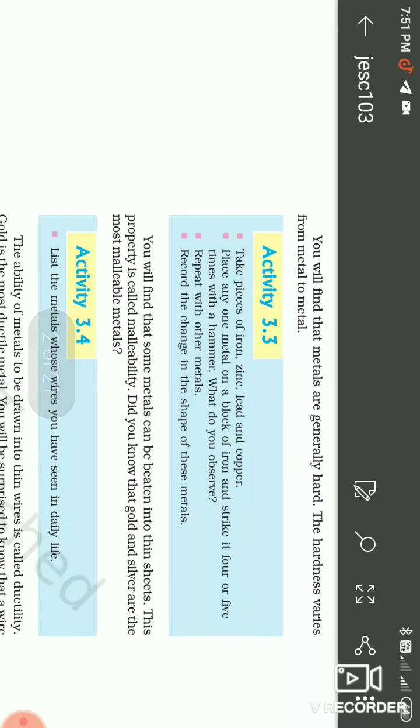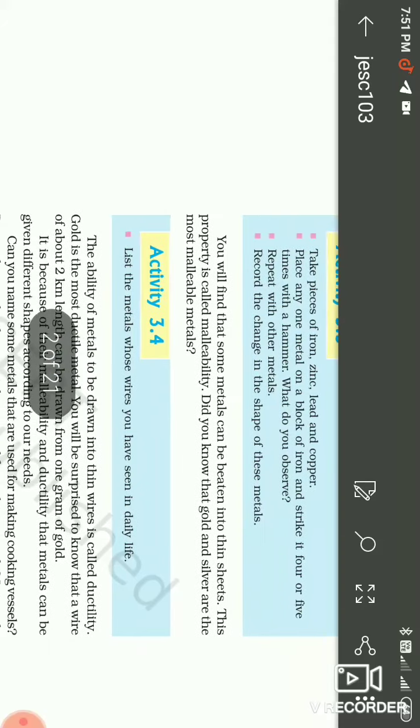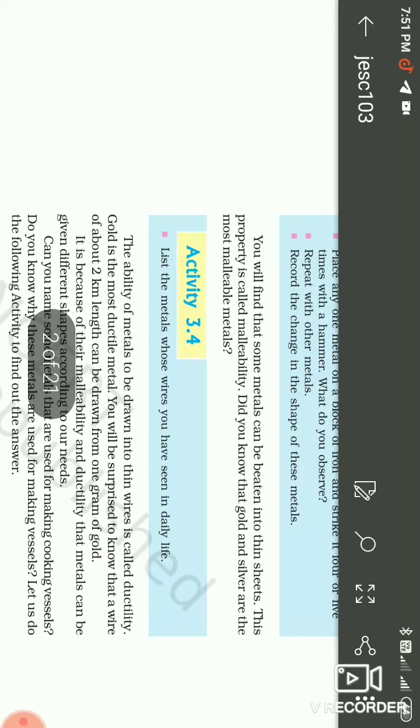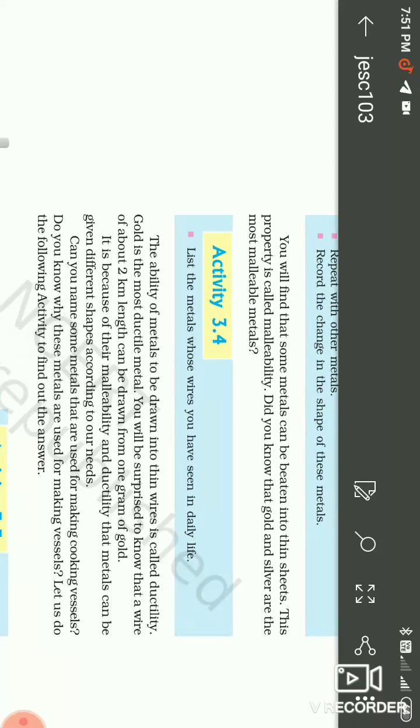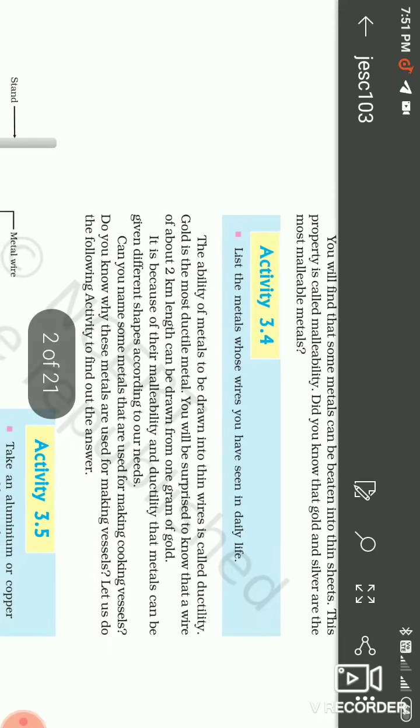The next property is malleability. Malleability means that metal can be beaten into a thin sheet. This type of property is called malleability. From gold and silver we make thin sheets. They are mostly malleable substances.